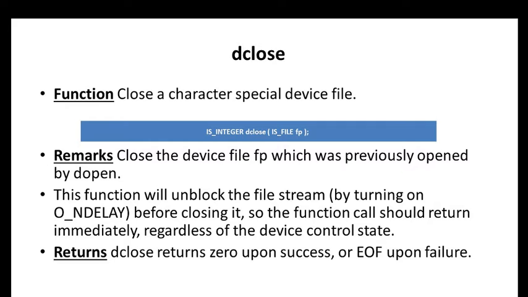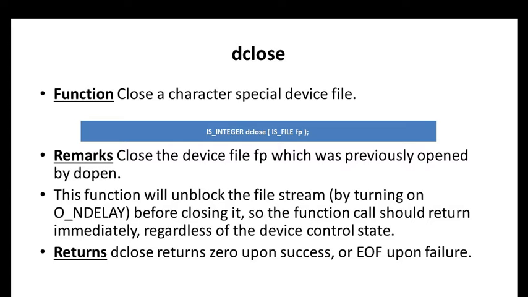Next one is dclose. What is the function of dclose? I already told you, it closes. The function of dclose is to close a character special device file. The remark for dclose is that it closes the device file FP, which was previously opened by dopen. So how is the file opened? The file can be opened by dopen. In order to close that previously opened file, dclose will be used.